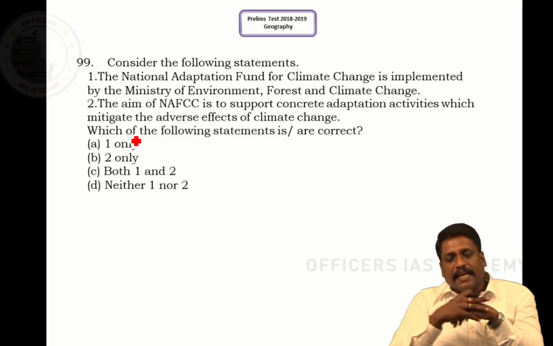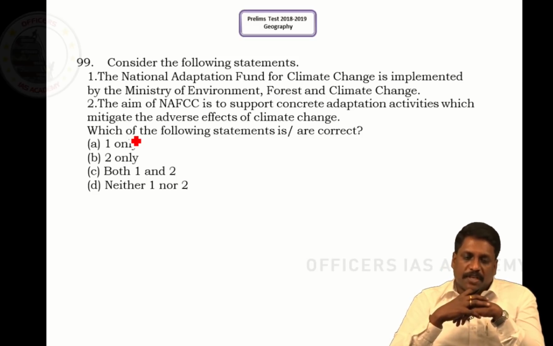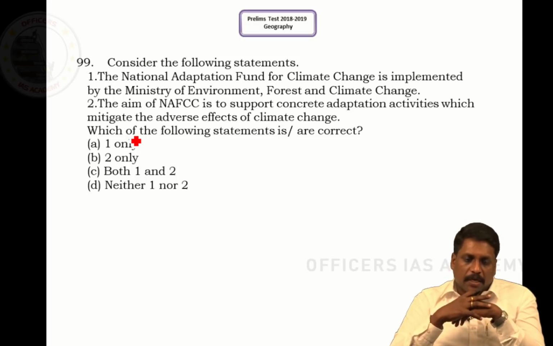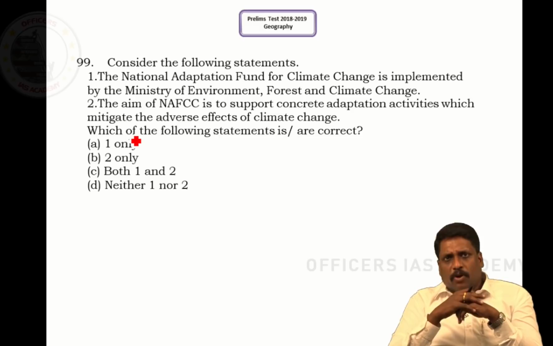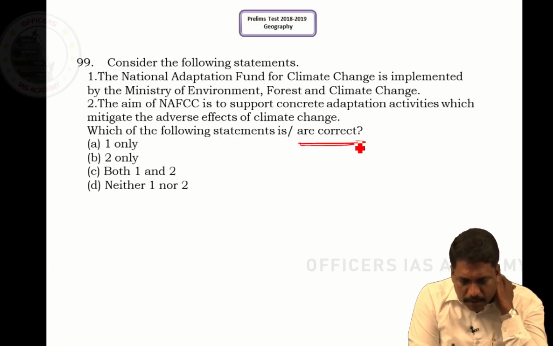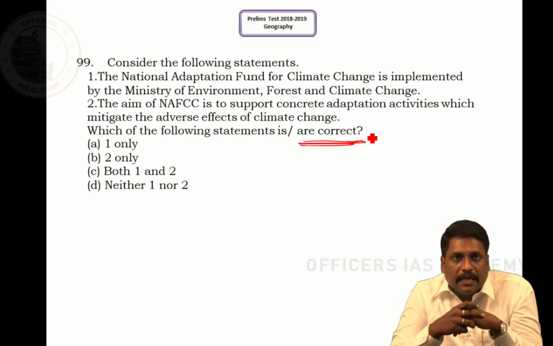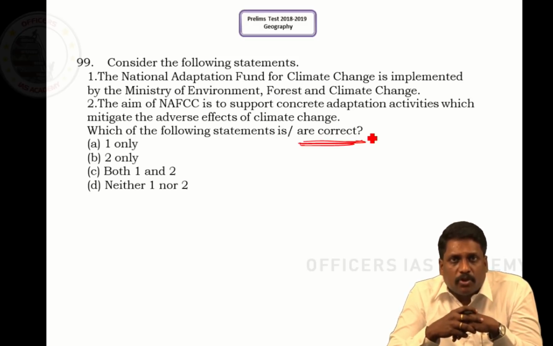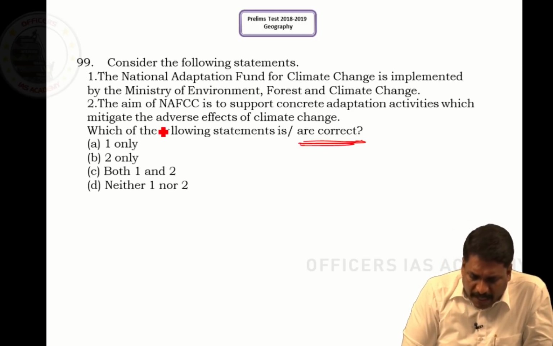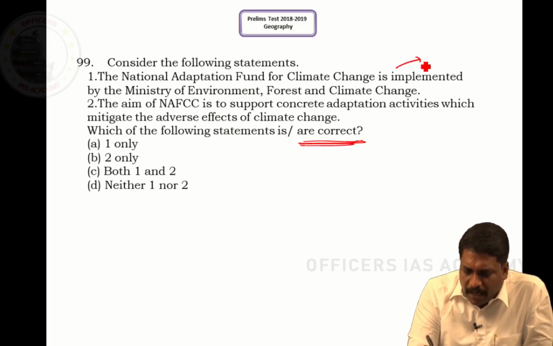Question number 99. Consider the following statements. The National Adaptation Fund for Climate Change is implemented by the Ministry of Environment, Forest and Climate Change. This is not implemented by the Environment Ministry, it is implemented by NABARD.